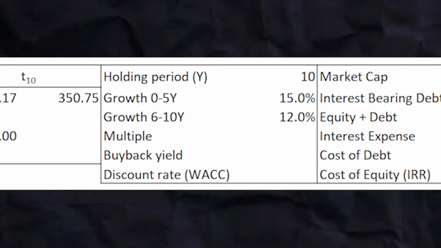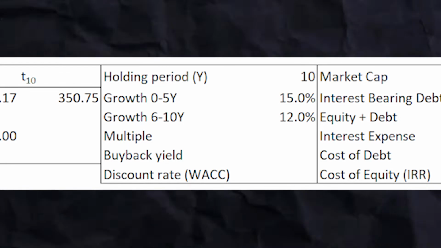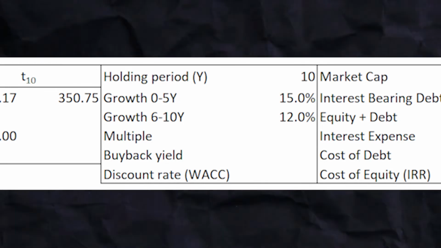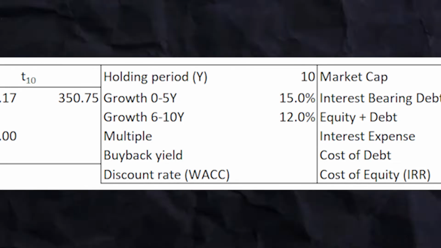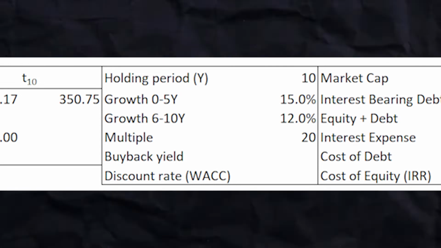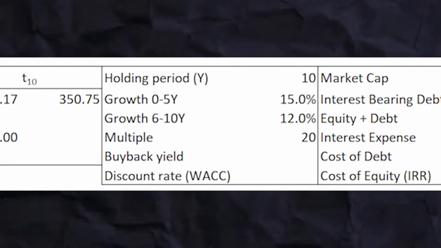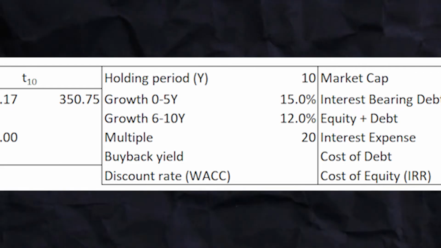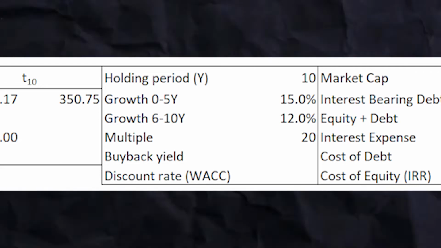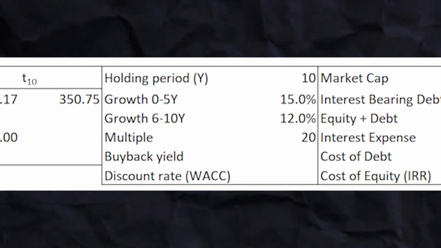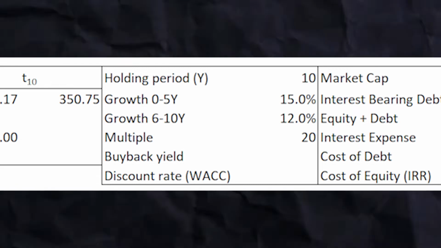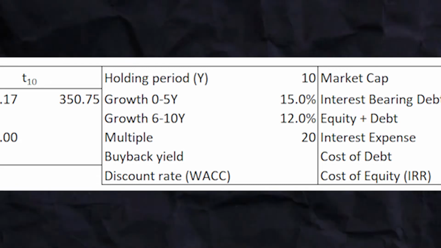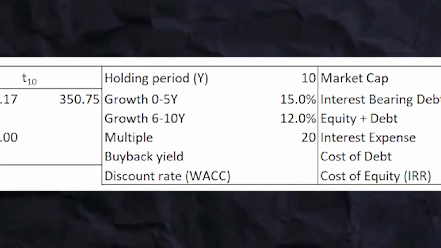Next, we have to assume Google's price to free cash flow multiple at the end of our holding period, so basically in 10 years. Because Google is one of the highest quality companies in the world, maybe even the highest quality company in the world, I assumed a price to free cash flow multiple of 20, which also reflects the assumed growth rate for Google's free cash flows of 12%.